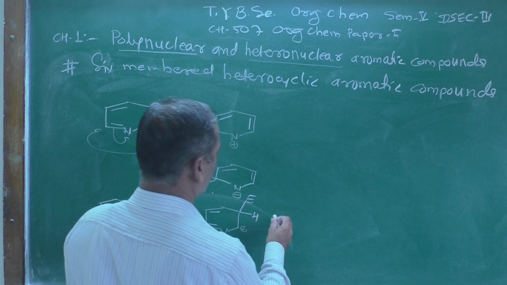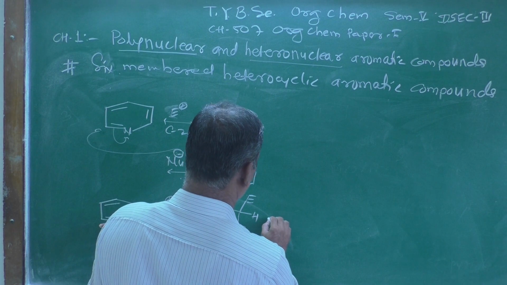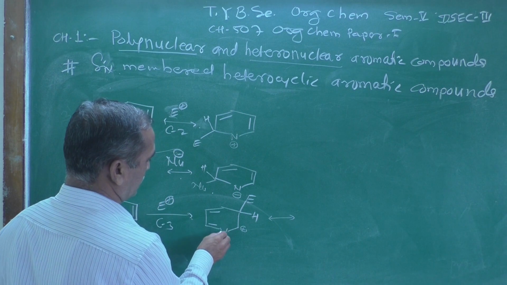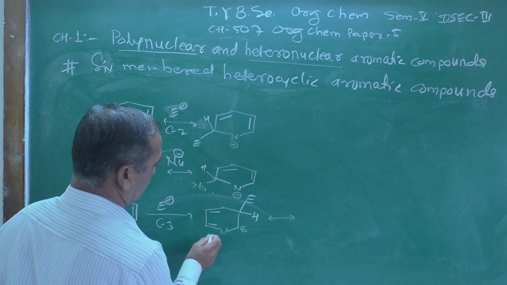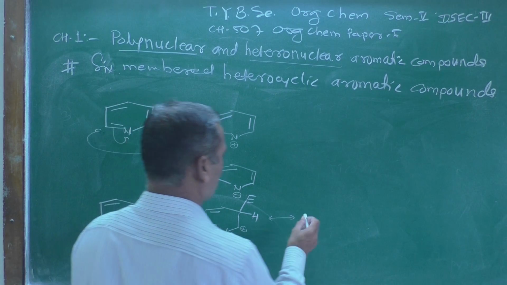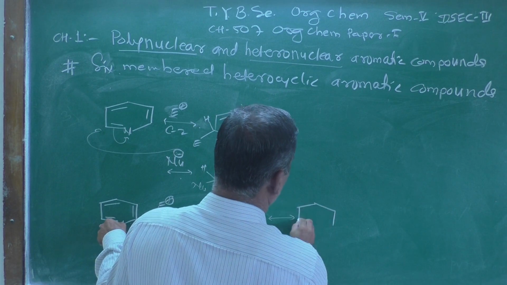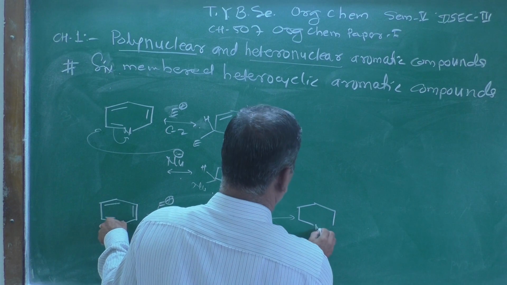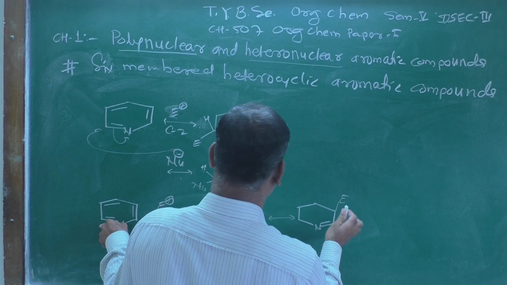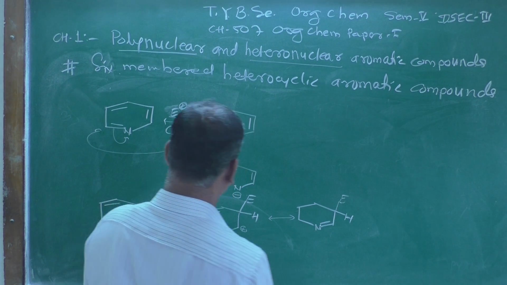Now we can show a resonating structure over here. This double bond now shifts from here to here, so that you get this nitrogen atom, a double bond here, this electrophile, and this hydrogen atom as it is.